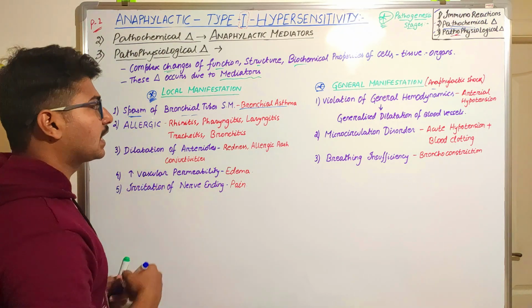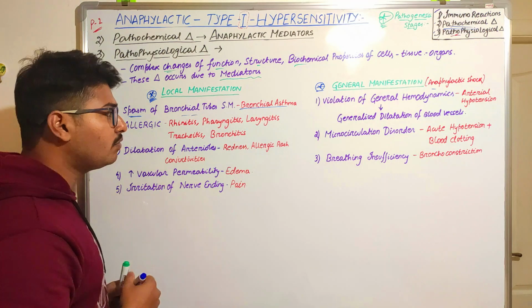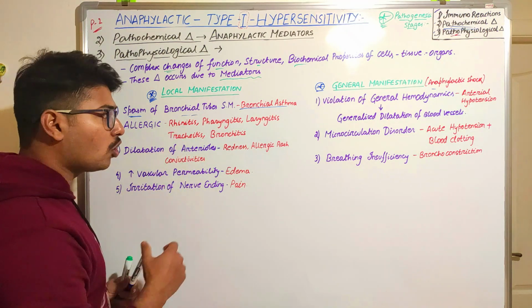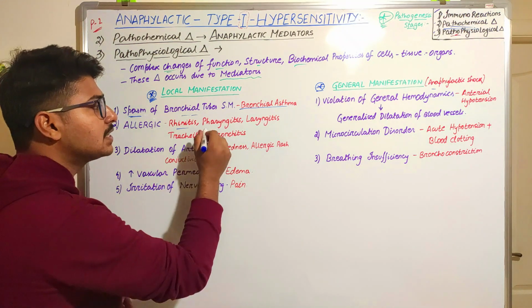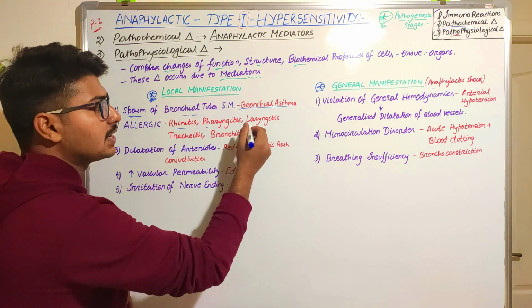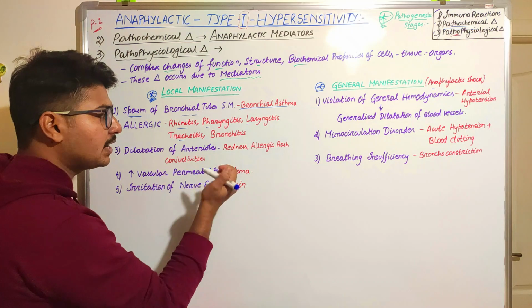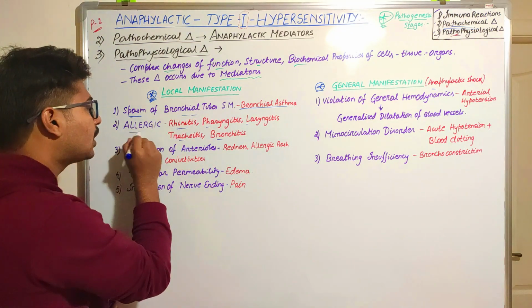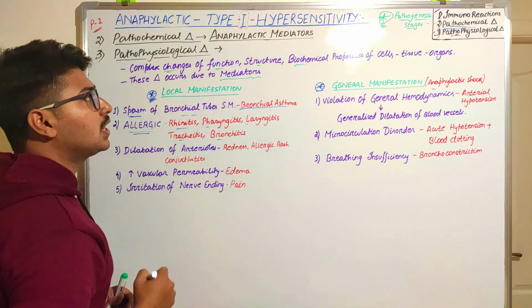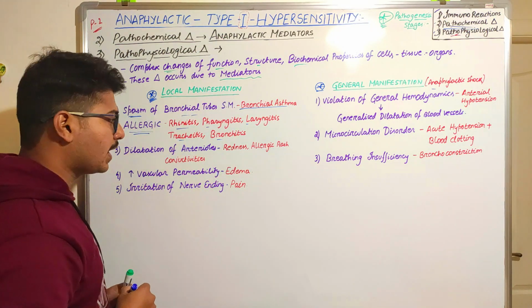Next comes the allergic local manifestation. What will happen? It can cause diseases like inflammation of the nose, rhinitis, pharyngitis, laryngitis, tracheitis, and bronchitis. These inflammations due to allergic reactions come under these anaphylactic reactions.